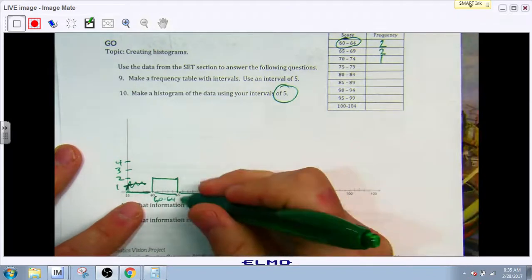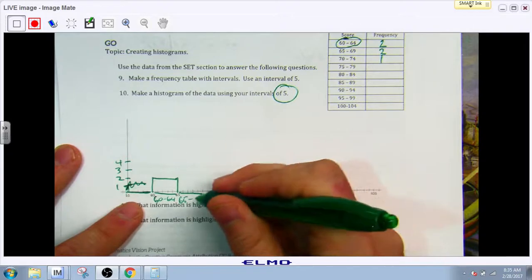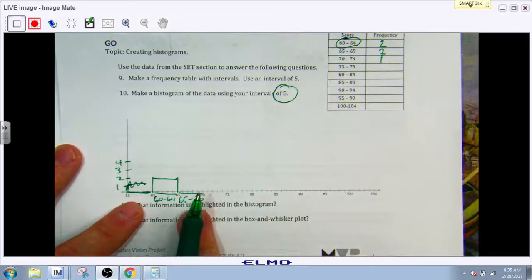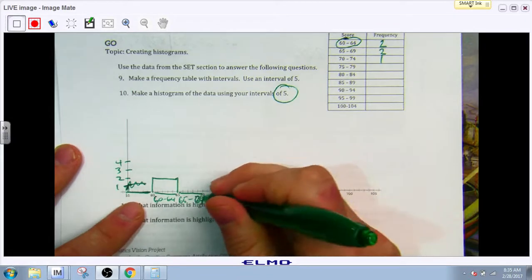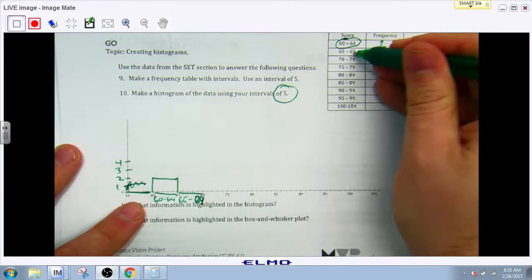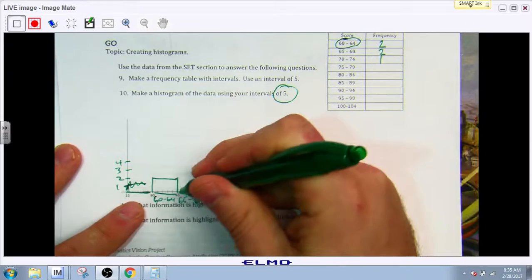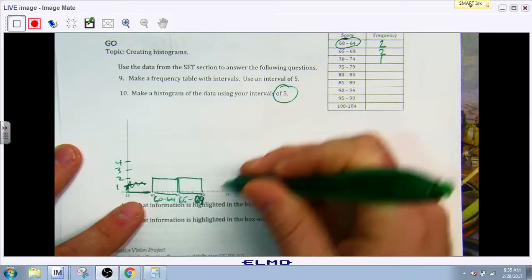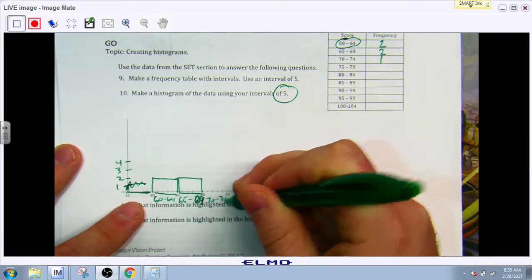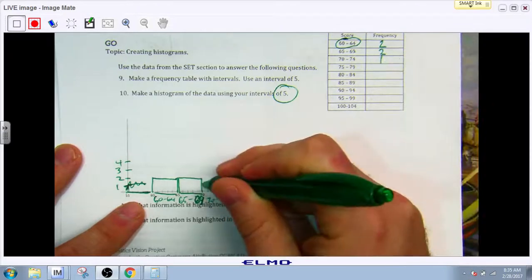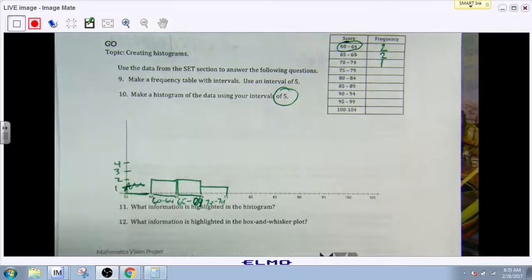Because 65 through 69, I'm sorry, is going to be here, and that's also 2. 70 through 74 is 1, so that's going to be right here, etc. And so that's how we graph it.